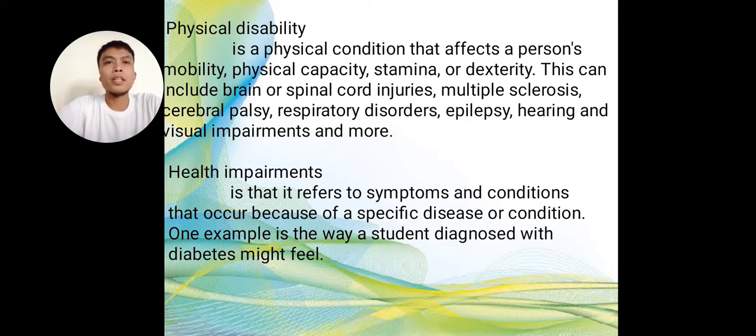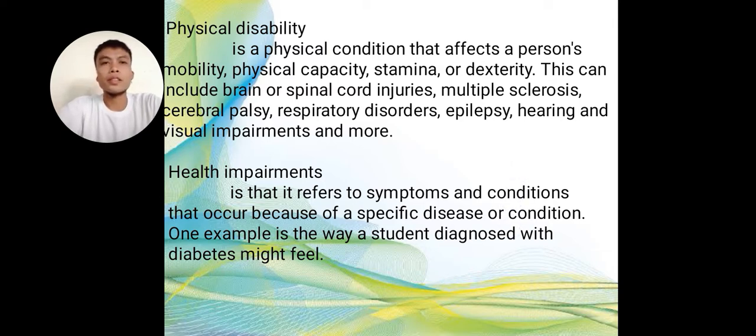Physical disability is a physical condition that affects a person's mobility, physical capacity, stamina, or dexterity. This can include brain or spinal cord injuries, multiple sclerosis, cerebral palsy, respiratory disorder, epilepsy, hearing and visual impairment, and more.